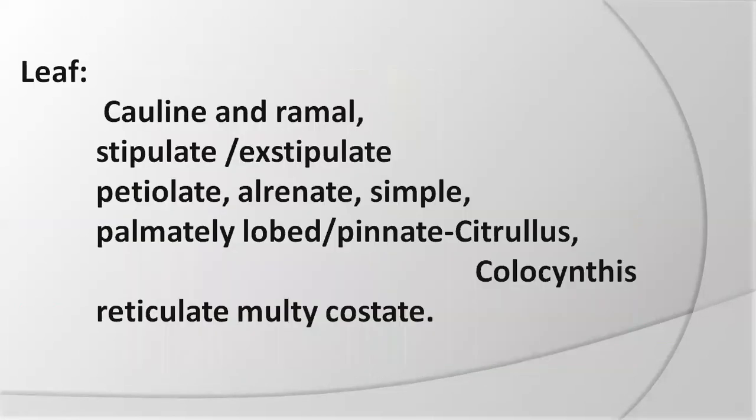Leaf characteristics. Cauline or radical, stipulate or exstipulate, petiolate, alternate, simple. The leaf is palmately lobed or pinnate. Examples are Citrullus and Colocynthis. Reticulate multicostate venation. Reticulate venation is there, and they are arranged in multicostate fashion.